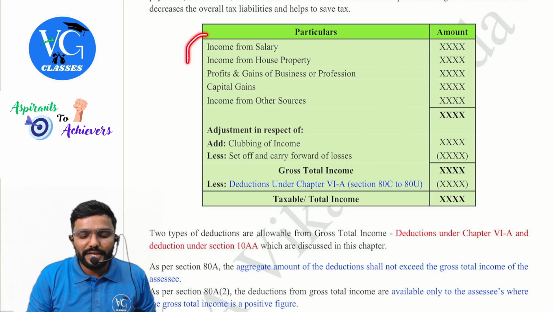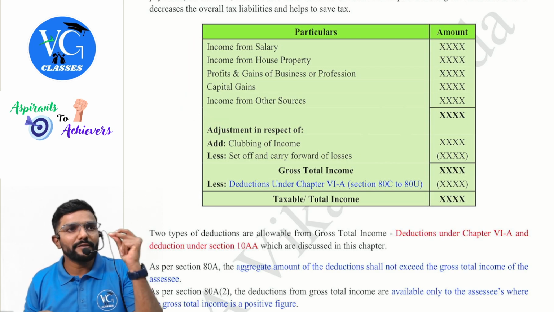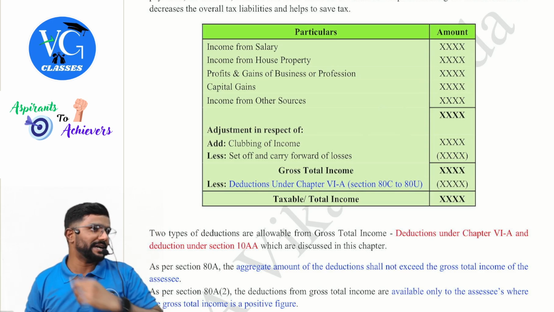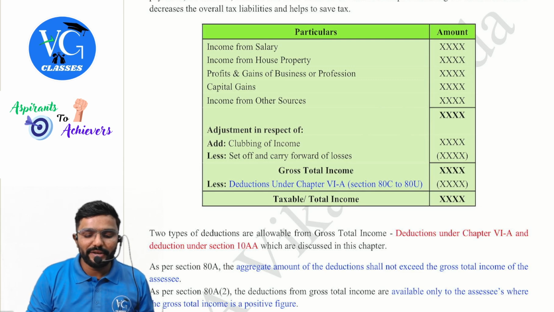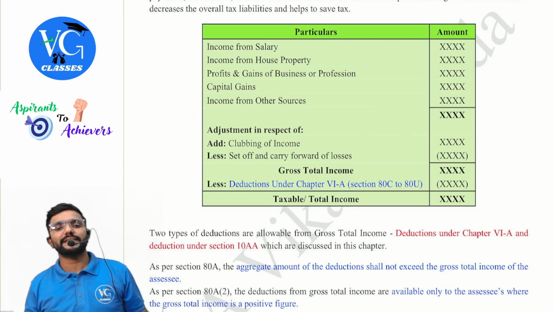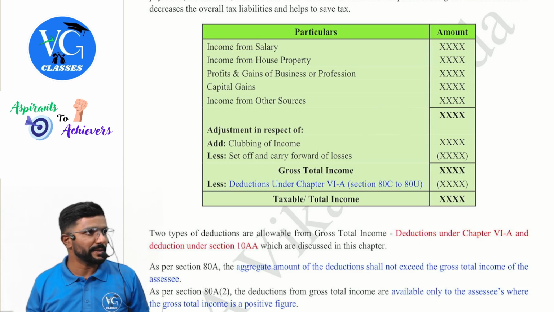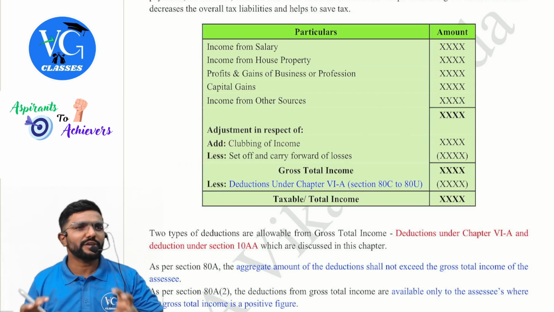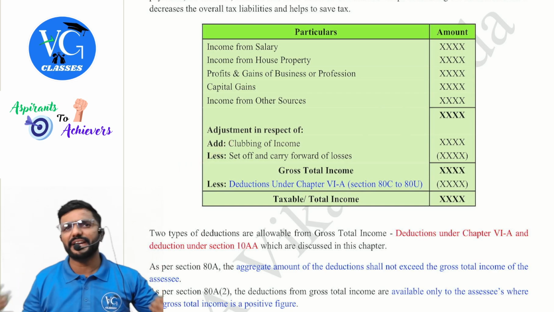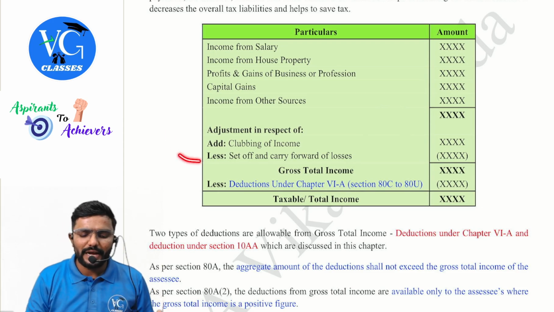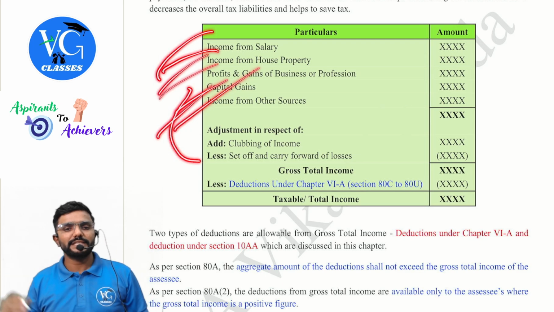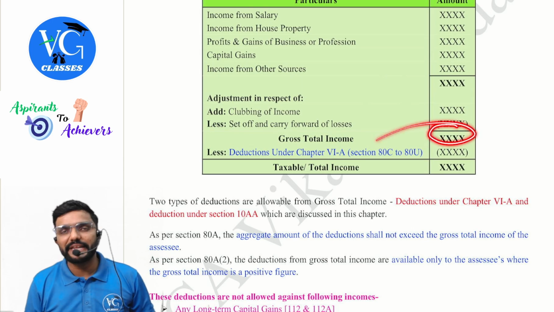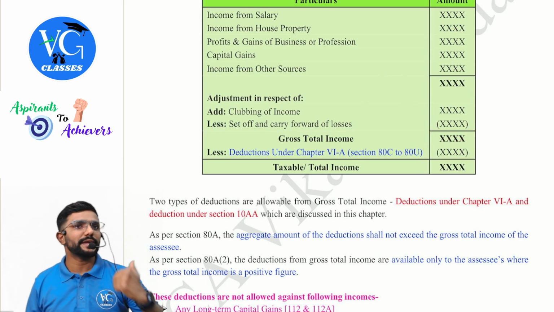We will first compute the income under each head of income, and whenever any income is exempt under the respective head, claim it under that head only. Then if clubbing gets attracted, it will always be attracted under the head other sources. Then we just finished set off and carry forward of losses. It depends on the treatment, whether it is intra or inter-head. Sir, if it is possible, adjust it under the respective head. Then whatever figure we derive is called gross total income.